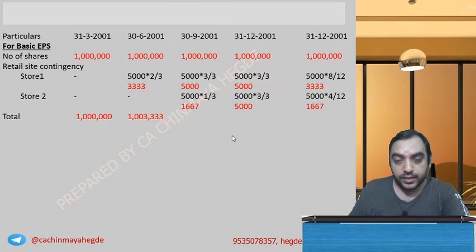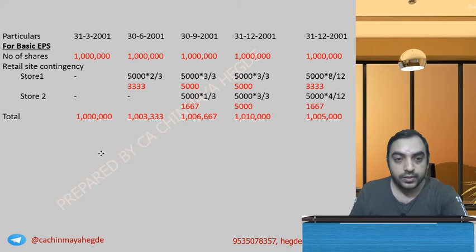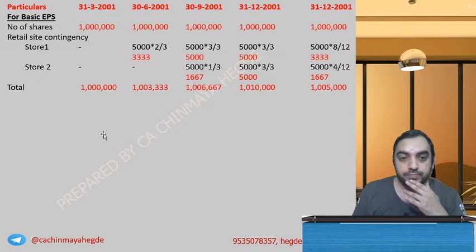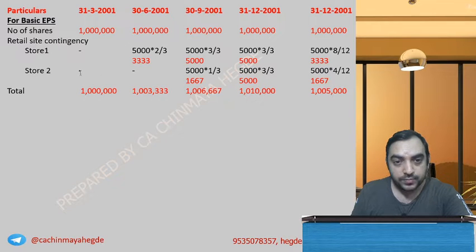Third quarter, 1,067,000. Fourth quarter, 1,010,000. Last, the full year, 1,005,000. Okay, so this is for basic EPS. Okay, let's do it for diluted EPS now.